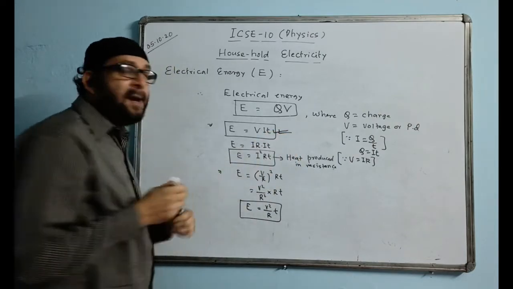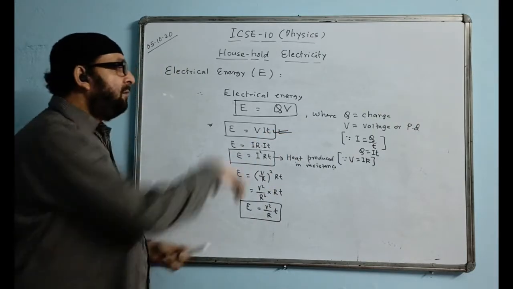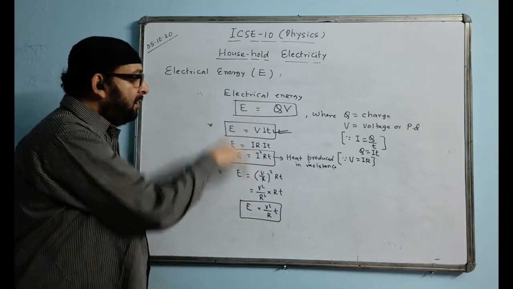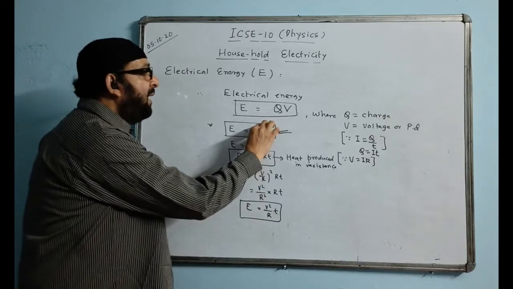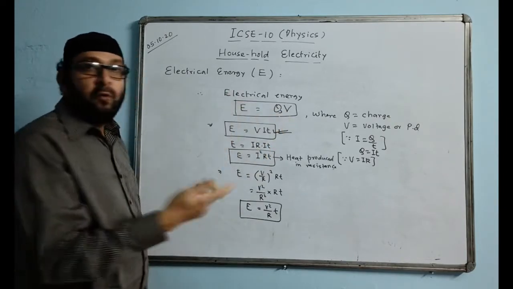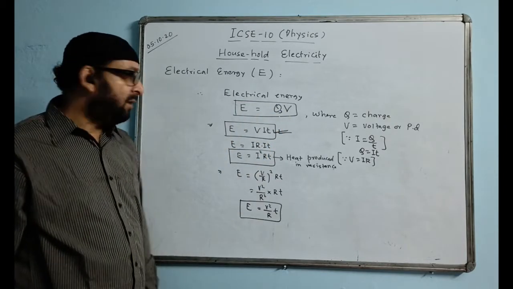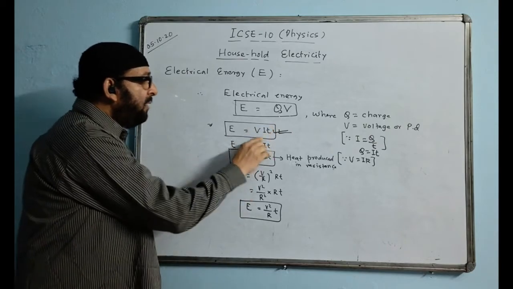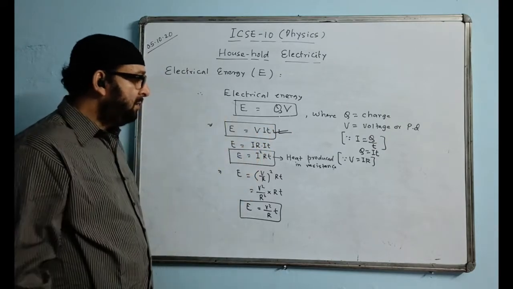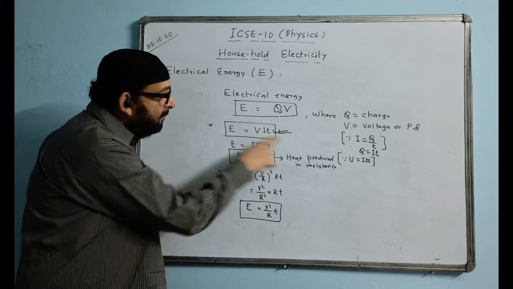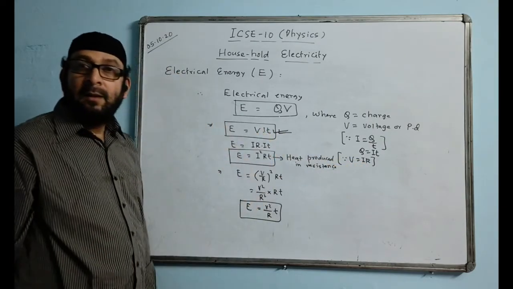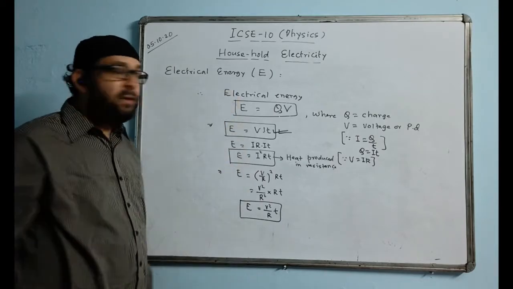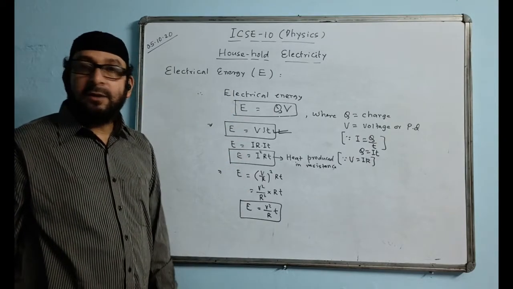If you remember VIT, then you can express it in another form easily for yourself. Instead of IT I write Q, it becomes VQ or QV, which is the same thing. If I put the value of V as IR, I will get this. If I put the value of I as V upon R, I will get this. So these are the formulas for measuring electrical energy.